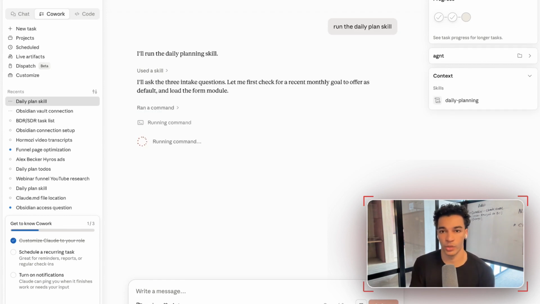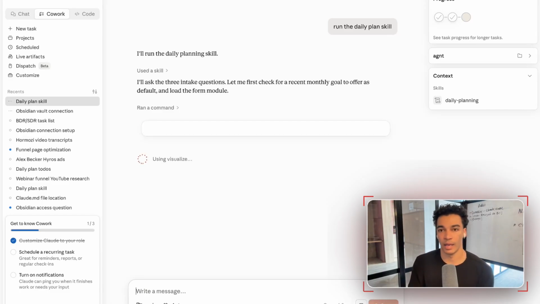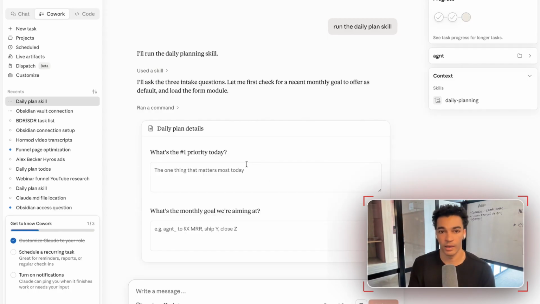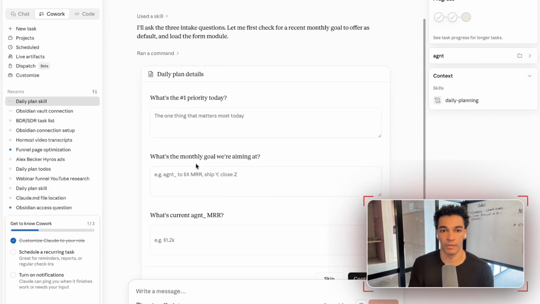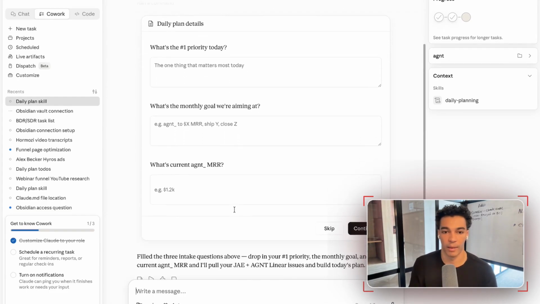So this is connected to my Obsidian for one, my Linear, which is just a task management software that I use for keeping track of all the tasks that I need to do, and then also a few other data sources. So as it's working here, eventually it's going to ask me a few questions that I've asked it to ask me every day. So it asks me what the priority for the day is, what the monthly goal is, and what my current MRR is, because I'm tracking that every day.